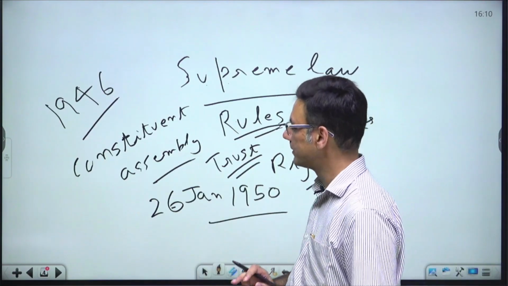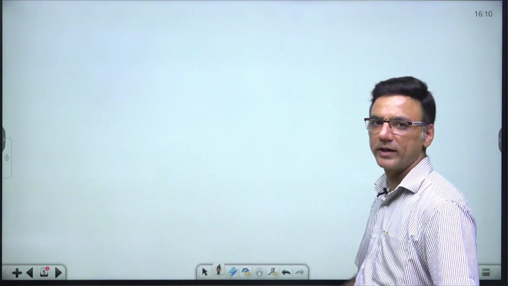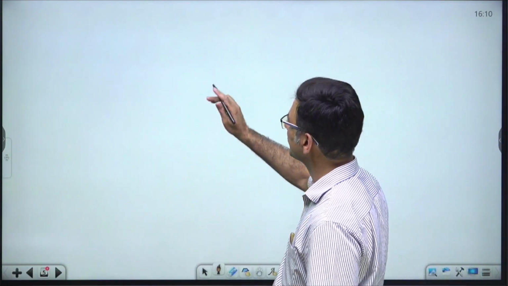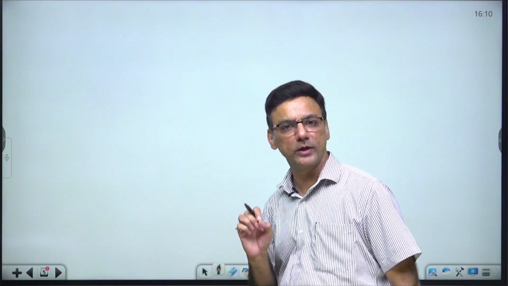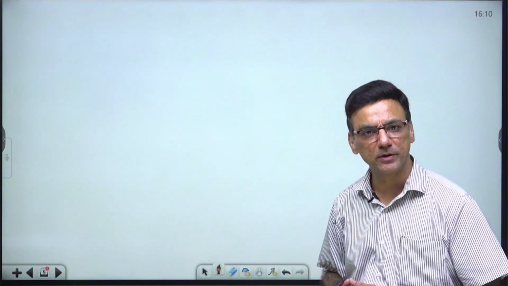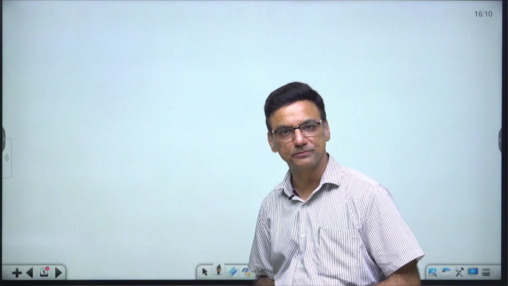Now here, the point to be noted is that the foundation of the constitution was laid during the British rule only. There was a sequence of events that happened during the British rule that laid the foundation of today's constitution.